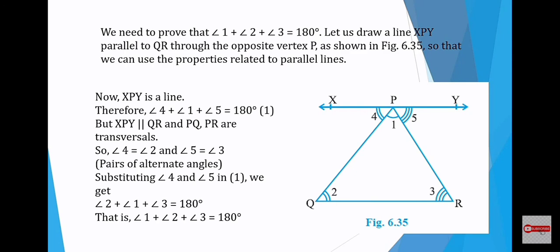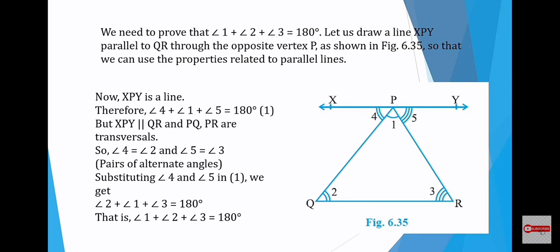Now substituting angle 4 and angle 5 in equation 1, we get: instead of angle 4, you will be substituting angle 2. Similarly, for angle 5, you will be substituting angle 3 in equation 1. So we get angle 2 plus angle 1 plus angle 3 is equal to 180 degrees.